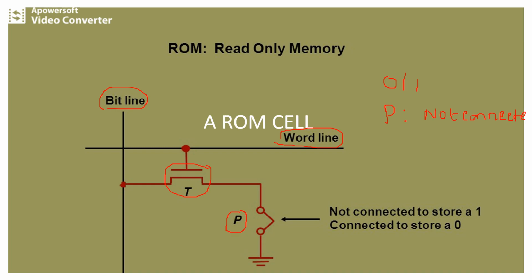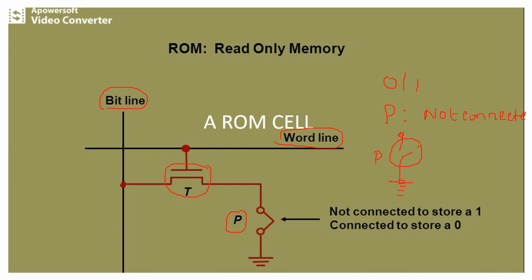So whenever the switch P is open, this point is open circuited, so that within the ROM cell we can store the value 1.